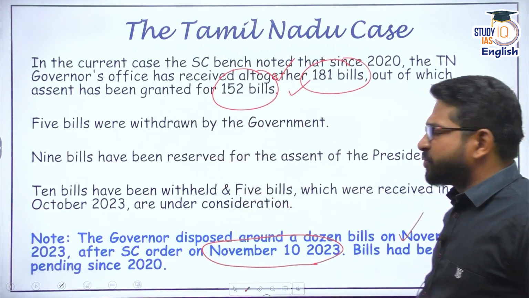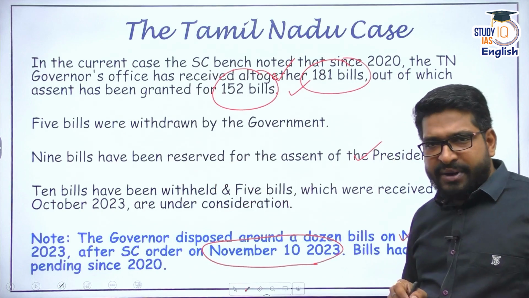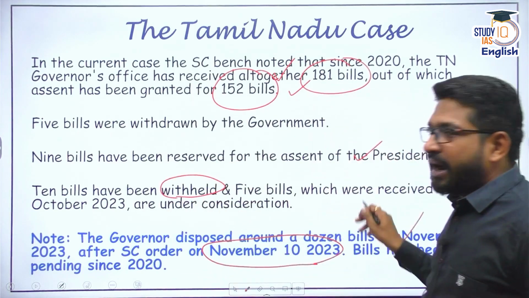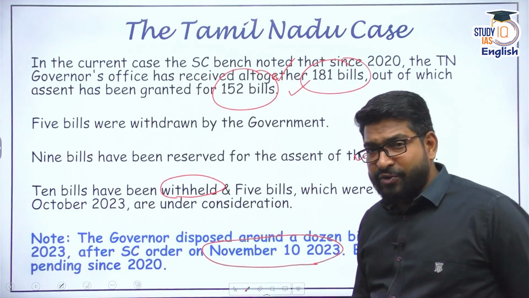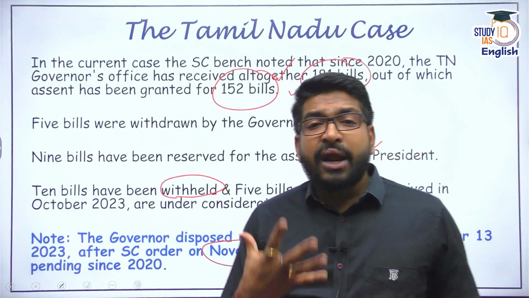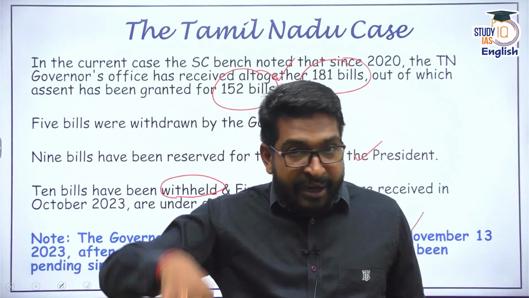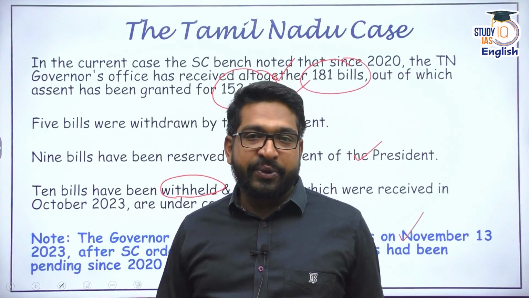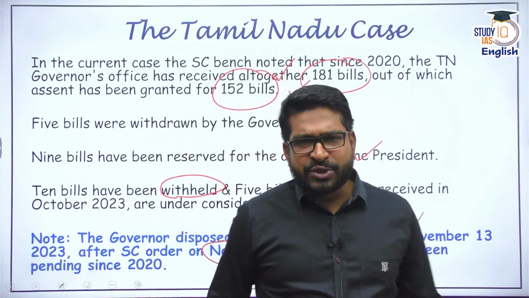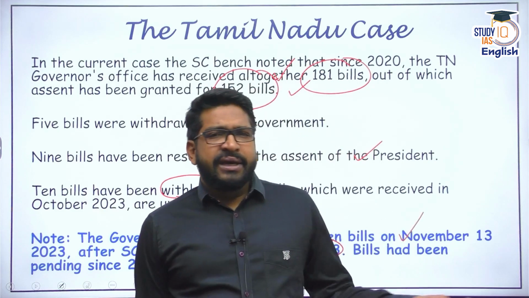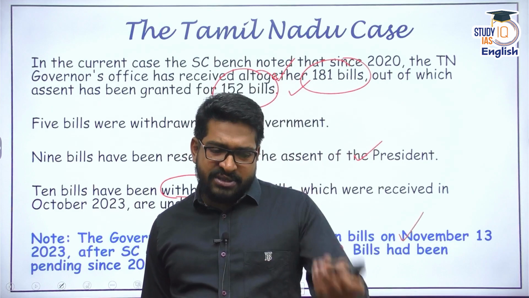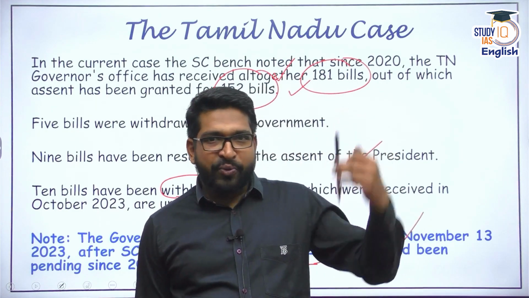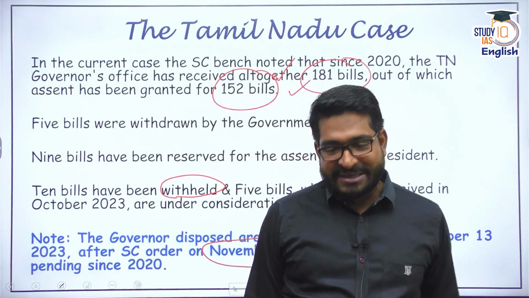There were 9 bills which were reserved for presidential recommendation. 10 bills were withheld on November 13, and the Attorney General basically gave information that currently there are only 5 bills pending with the governor of Tamil Nadu, that too from October 2023. There was also one more excuse given, that the current governor is the incumbent from November 2021. So there is no case about 2020 bills.